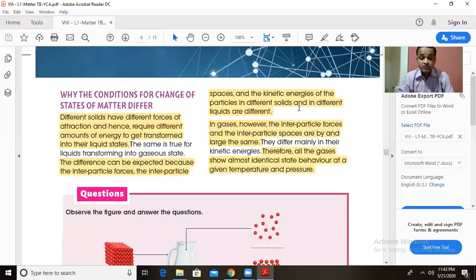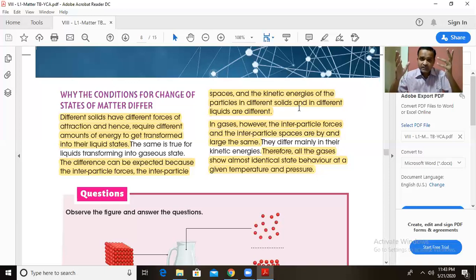But in the case of gases, the interparticle force of attraction is very less, minimum. But interparticle space is very high, and it is mostly the same for all gases. They have very high interparticle spaces and very least interparticle force of attraction, but they mainly differ in their kinetic energies. Some have very high kinetic energy, some a little bit less. They have the same interparticle force of attraction, which is negligible, and the interparticle space is also the same, that is very high.